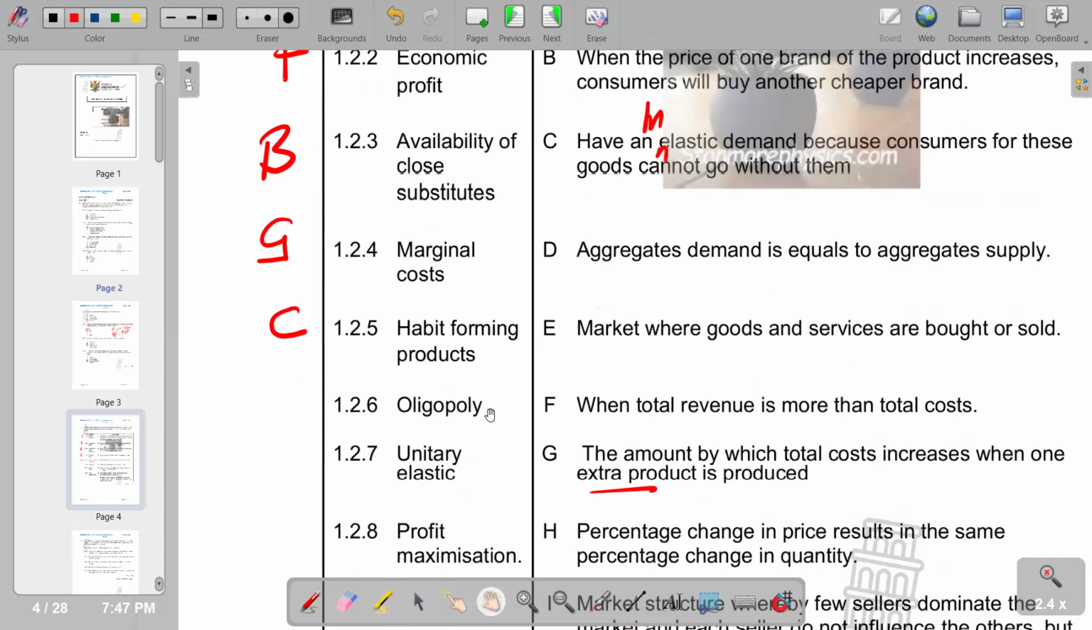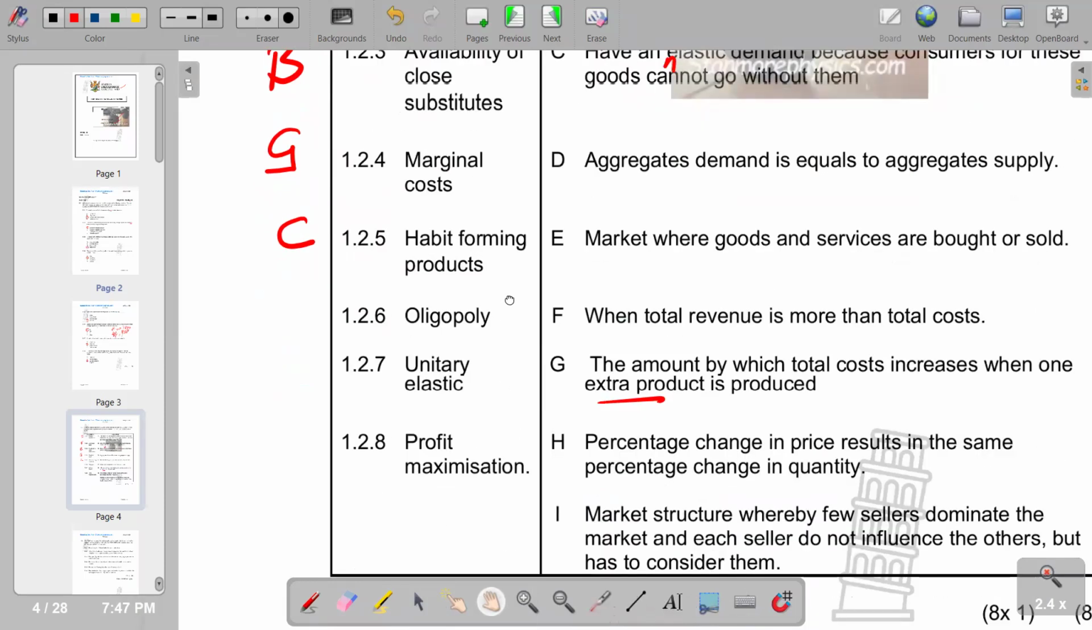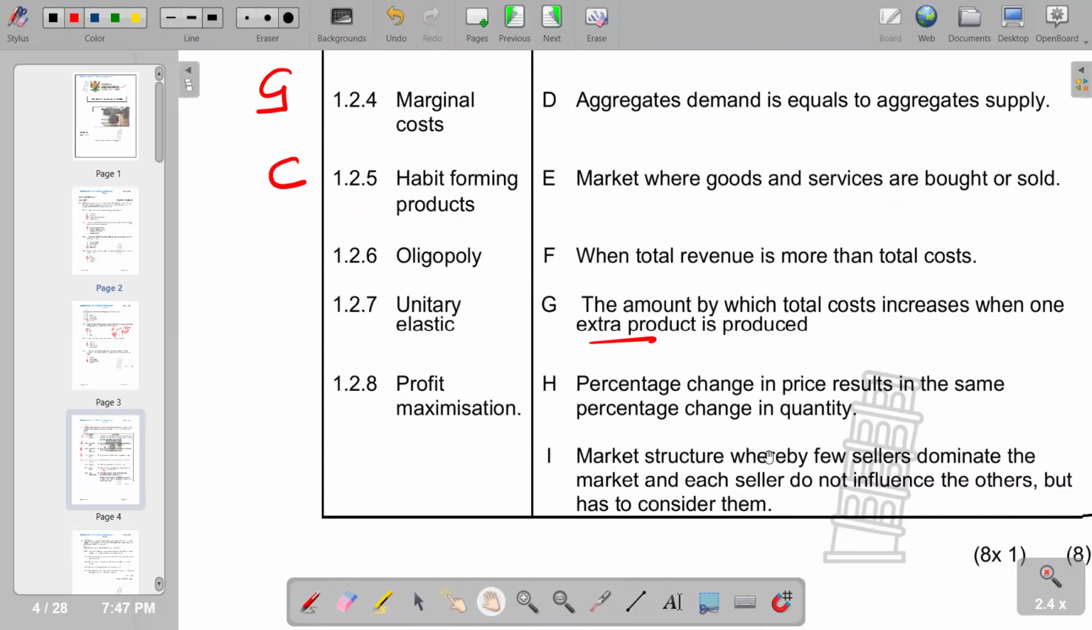Then we have oligopoly. Which one matches oligopoly? If you go to I, a market structure whereby few sellers dominate the market and each seller does not influence the others, but has to consider them. So we have I.